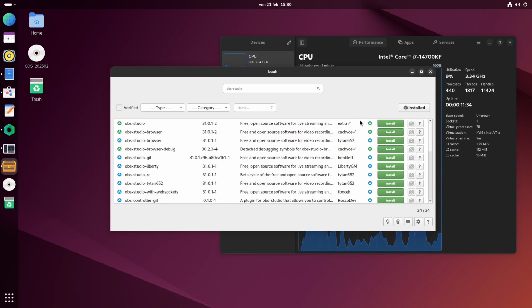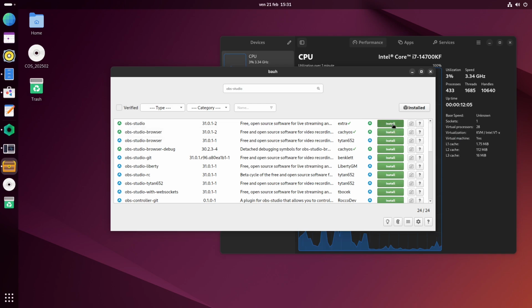And if I want to install OBS, for example, I can just type OBS Studio. And here it will show us that we can install it from the extra repos. This green icon means that it's on the official Arch repositories, as you can see here. This blue icon means that it's on the AUR. And the AUR for short is a place where you can compile from source some packages, and it will open up a lot of packages that you can install that may not be present on the official repositories.